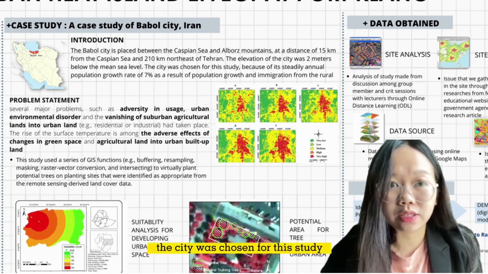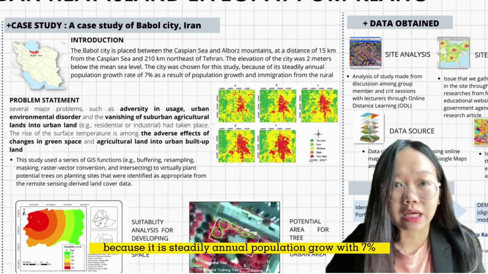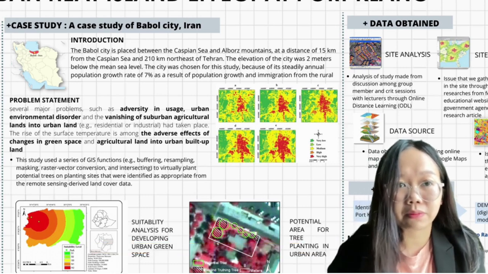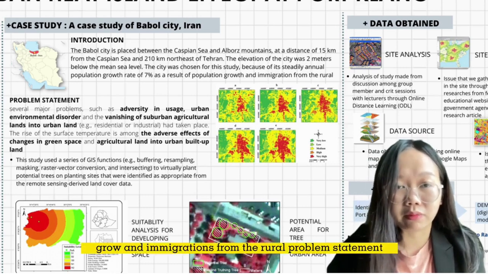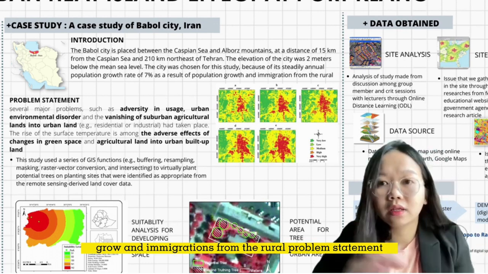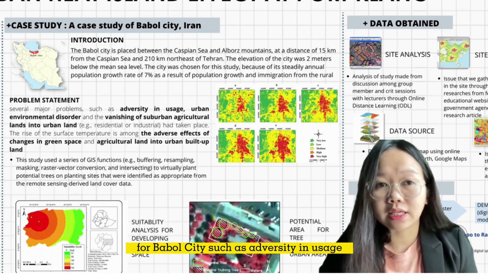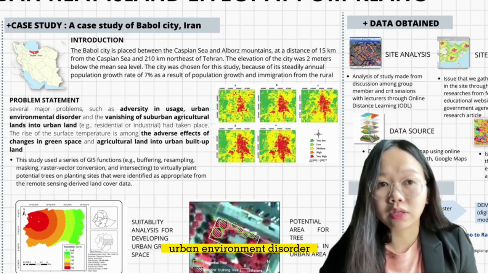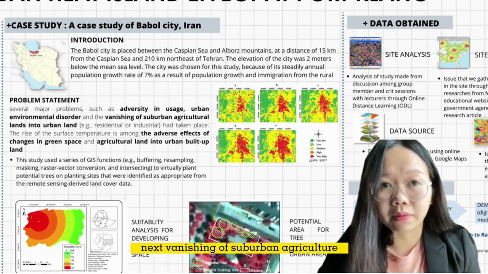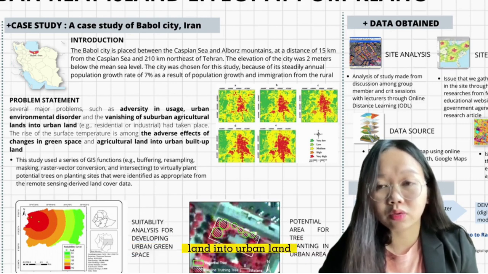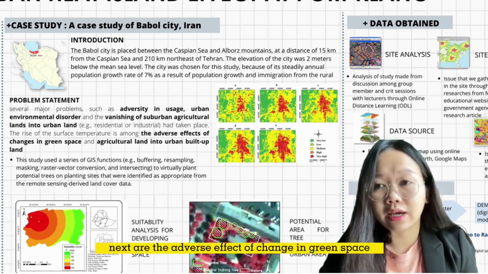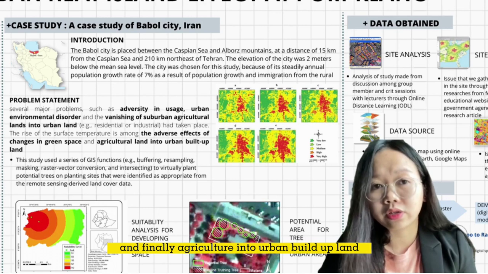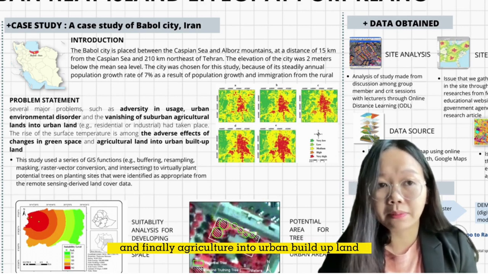The city was chosen for this study because of its steady annual population growth of 7%, as a result of growth and immigration from rural areas. Problem statements for Babol City are: adversity in the usage of the urban environment, disorder, next, vanishing of suburban agricultural land to urban land, next, the adverse effect of change in green space, and finally agriculture turning into urban built-up land.